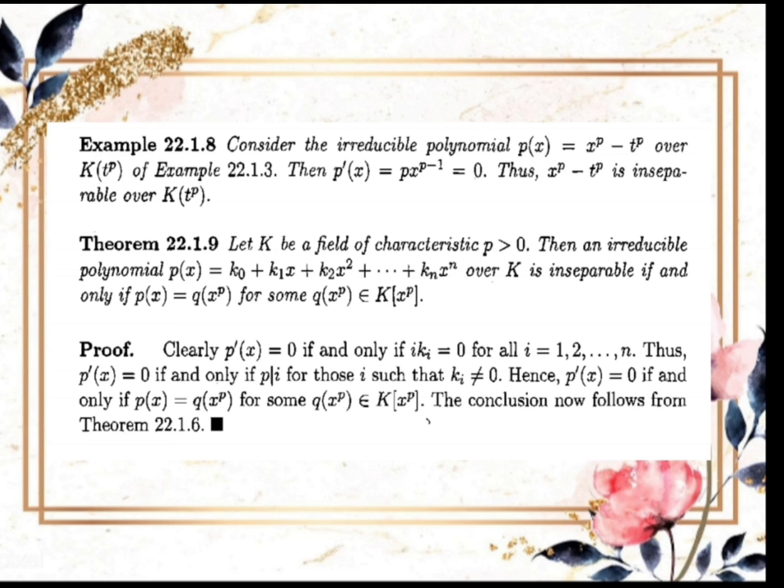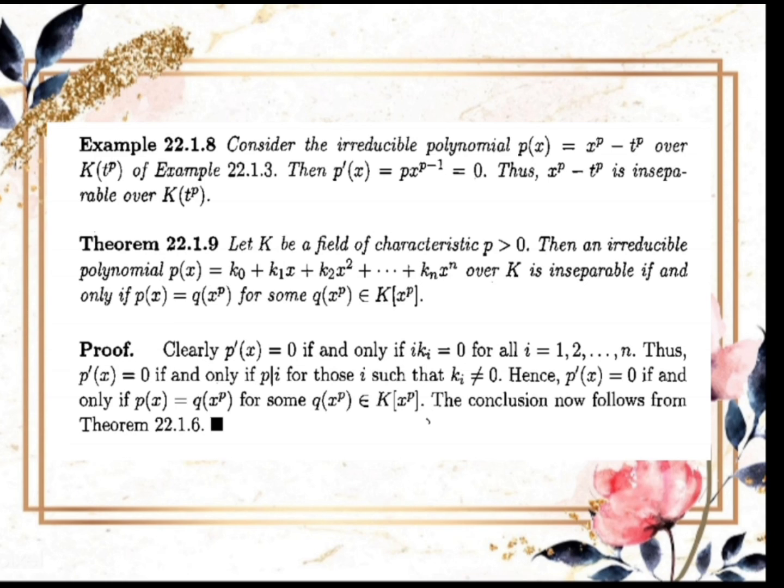Proof. Clearly p'(x) is equal to 0 if and only if i k_i is equal to 0 for all i from 1 to n, and thus p'(x) is equal to 0 if and only if p divides i for those i such that k_i is not equal to 0.